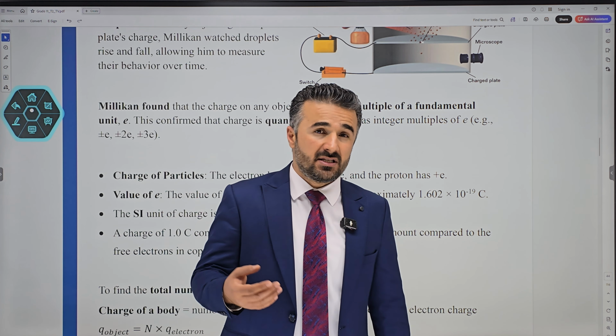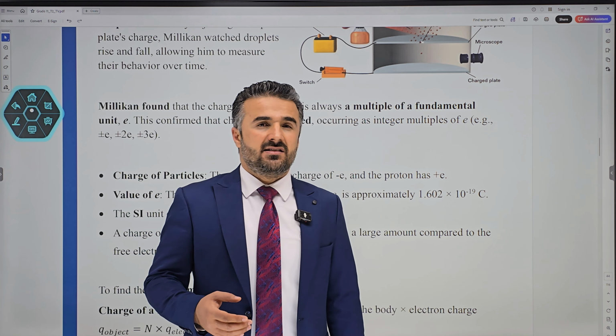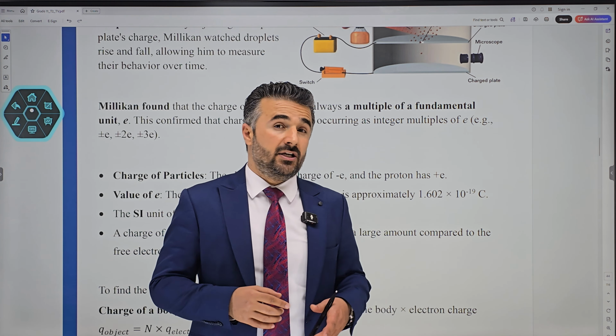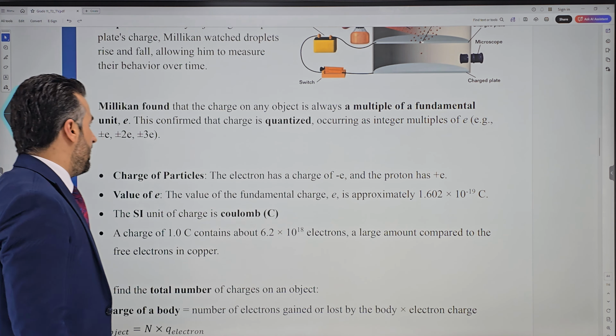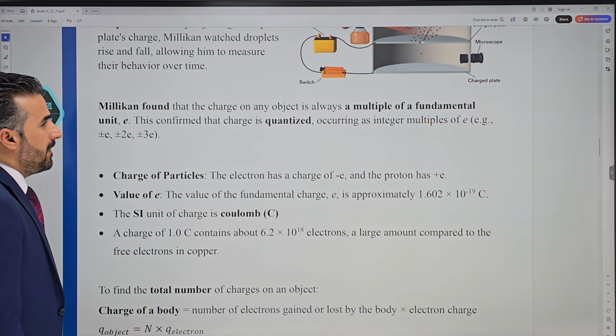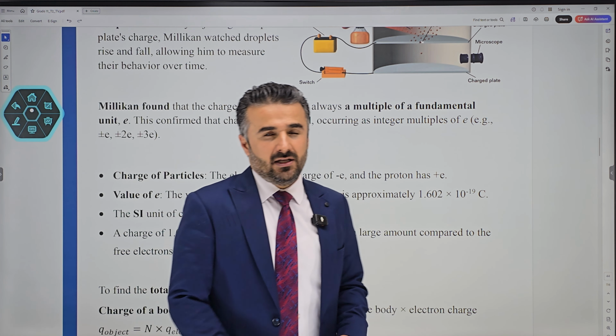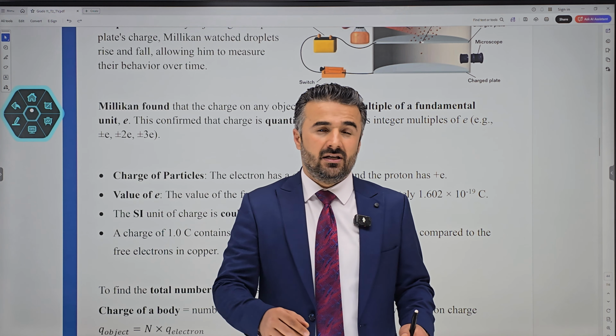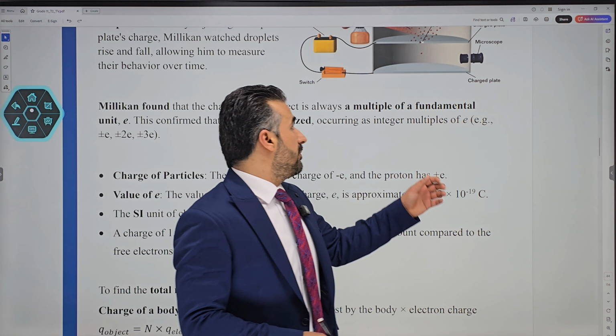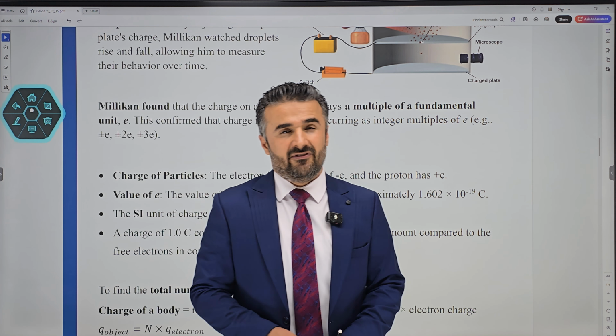So we can say the smallest amount of charge that we can have is the charge on one electron, and we can call that a fundamental unit. All charges are multiples of the fundamental unit.